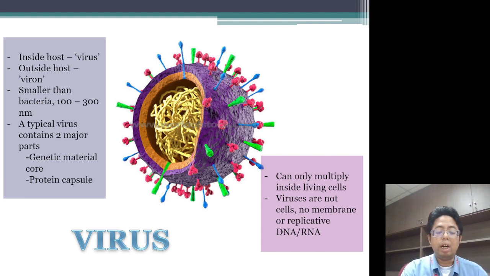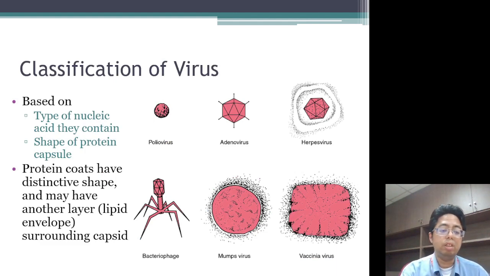They are smaller than bacteria, 100 to 300 nanometers. A typical virus will have 2 parts, genetic material and a protein capsule. These viruses are not alive because outside of the cell they do not do anything, but inside of the cell, they are able to multiply. Classification is based on the type of nucleic acid that they have and the shape of the protein capsule. Protein coats have different shapes, and may have another layer, a lipid envelope surrounding the capsid.